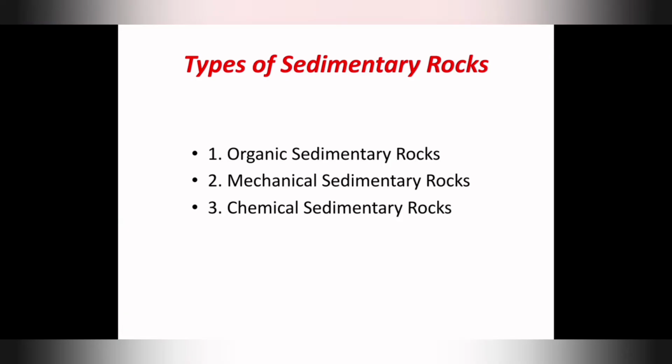Next, coming to types of sedimentary rocks. We saw in this chart that there are three types. The first is organic sedimentary rocks, the second is mechanical sedimentary rocks, and the third is chemical sedimentary rocks. We are going to learn one by one.